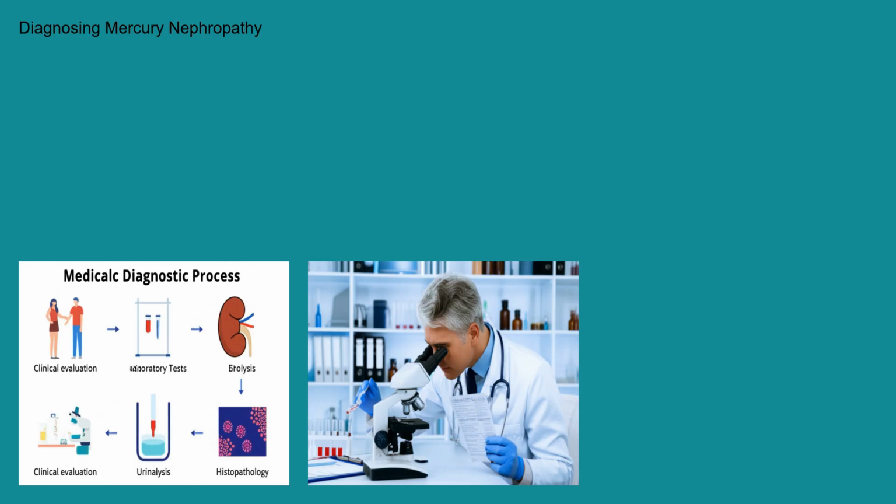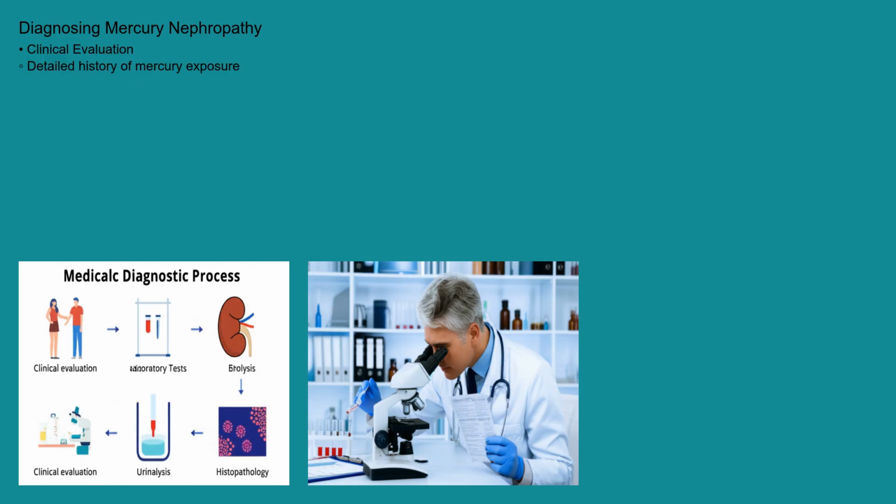Diagnosing mercury nephropathy involves a combination of clinical evaluation and laboratory testing. A detailed history of potential mercury exposure is crucial. Urine mercury levels are typically measured to assess chronic exposure. Blood mercury levels are also assessed but reflect more recent rather than chronic exposure. Kidney function tests, such as serum creatinine and blood urea nitrogen (BUN), help determine the degree of kidney impairment.